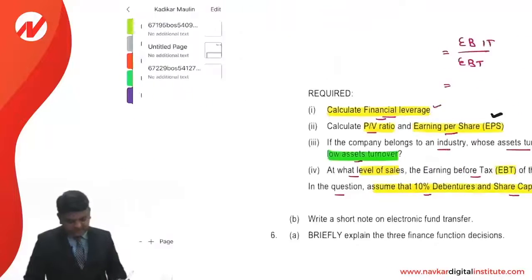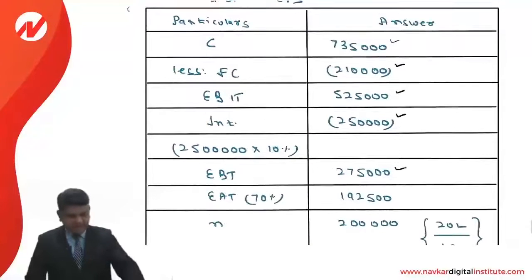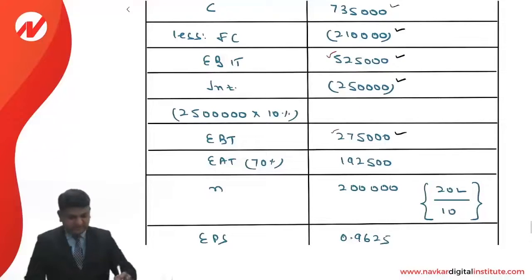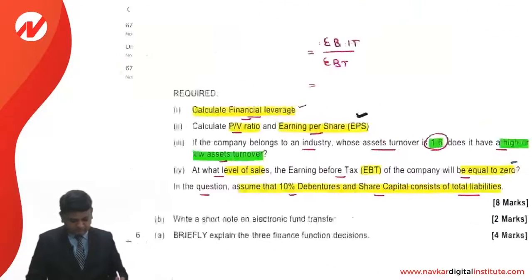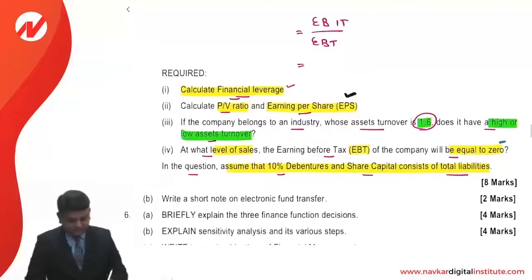What is EBIT? You can see that the EBIT is 5,25,000. And what is EBT? It is 2,75,000. So over here it is 5,25,000 divided by 2,75,000.